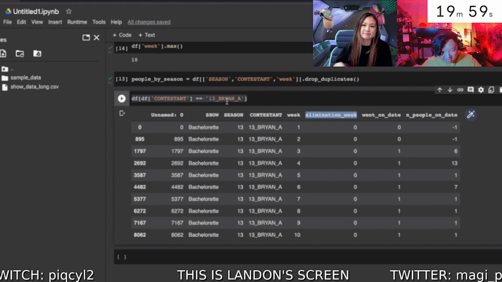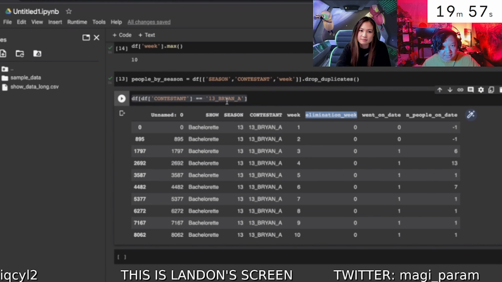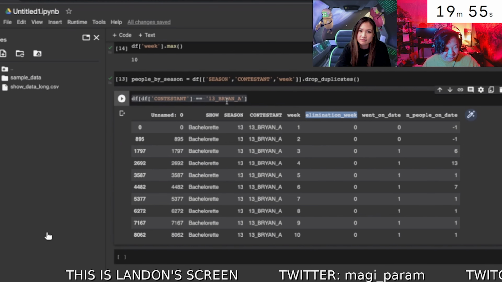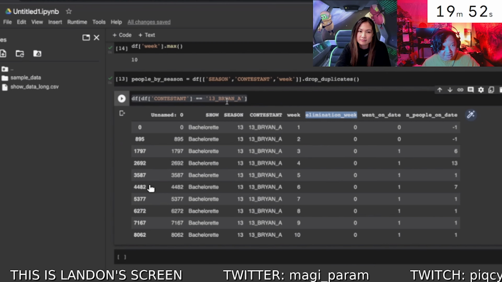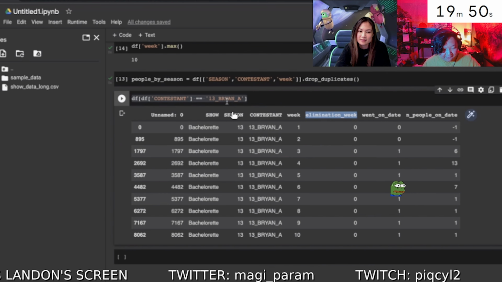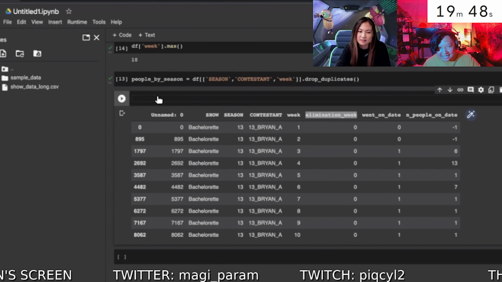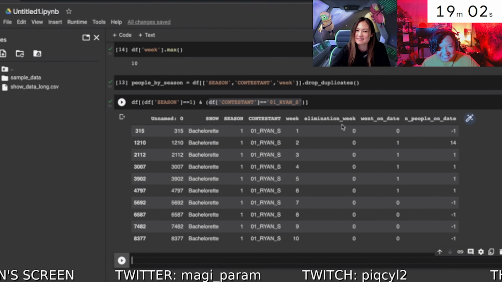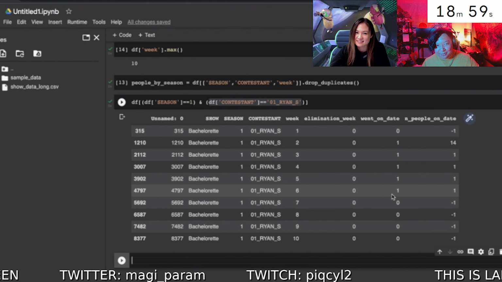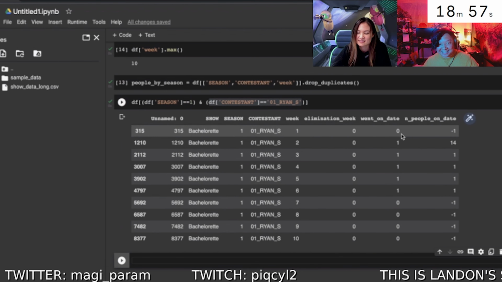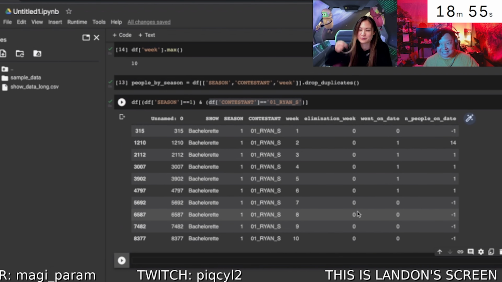20 minutes left to go, and let's see where all our contestants are. We are currently watching Landon's stream, which I think he is trying to figure out the data set and what the data set really means. Since he watches probably no reality, he probably has no idea what this data set is, and so he's probably looking at this. I feel bad for Landon.